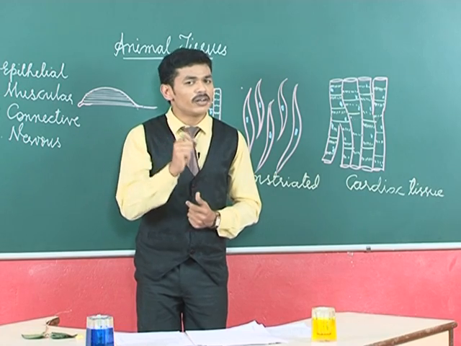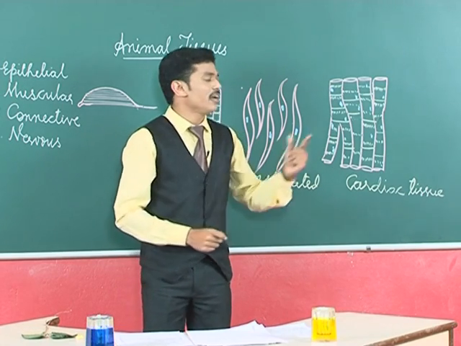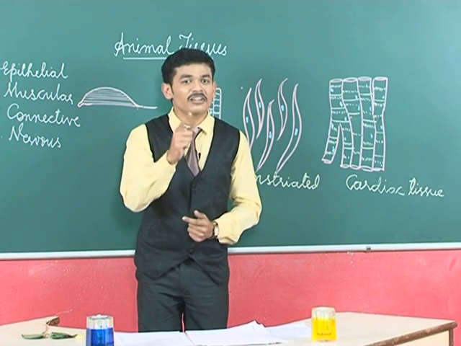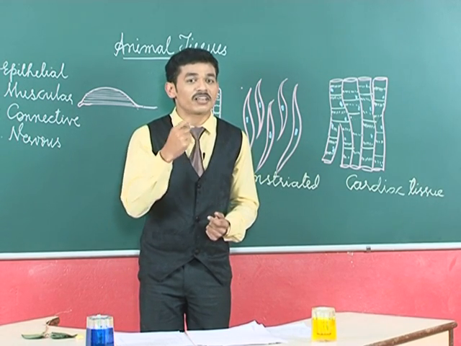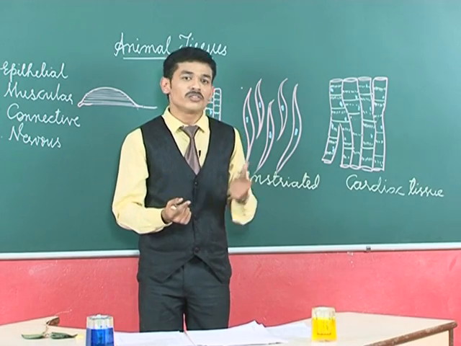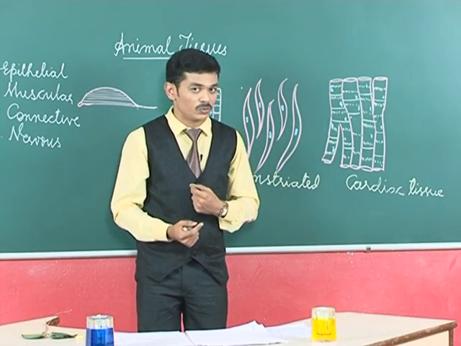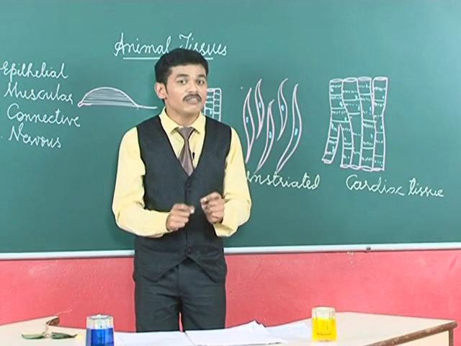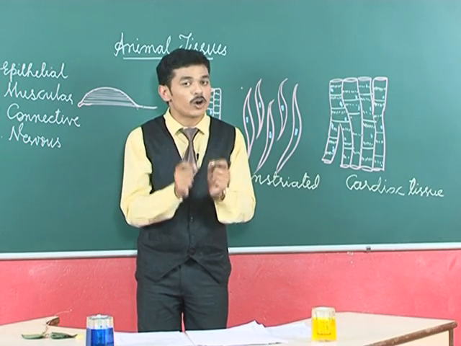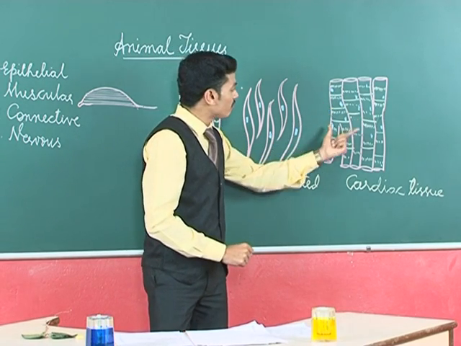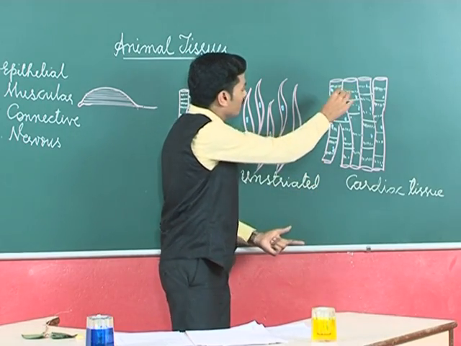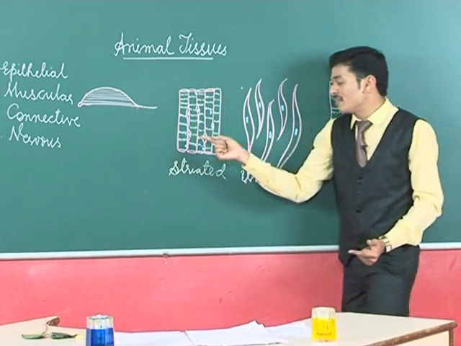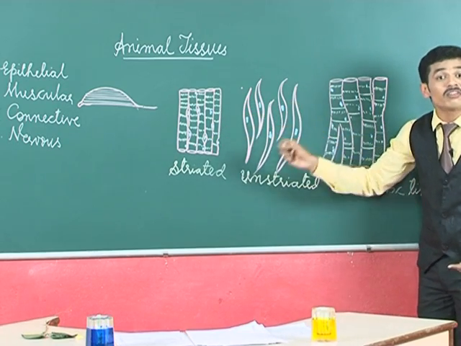Is it a voluntary muscle or involuntary muscle? Yes, it is also involuntary muscle. You can't stop your heart beating when I suggest you to stop. Can you? No. So, even this is not under our control. Because it is specific only to the heart, it is called cardiac tissue. Cardiac means the heart. It is called cardiac tissue because it is the one which forms the heart. And if you can see this, there are light striations compared to the striated muscles, where the striations are dark.